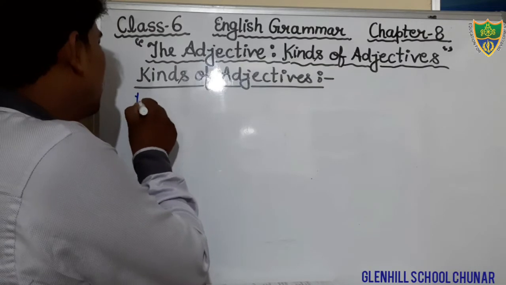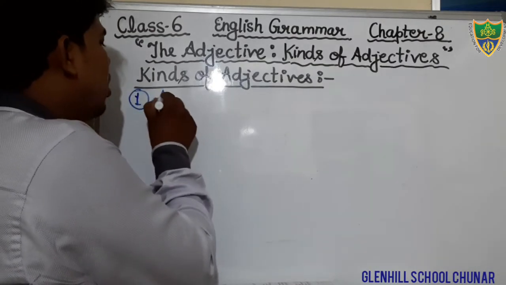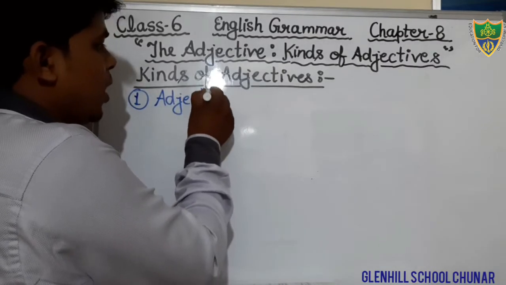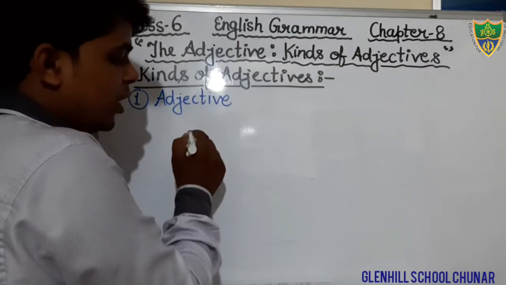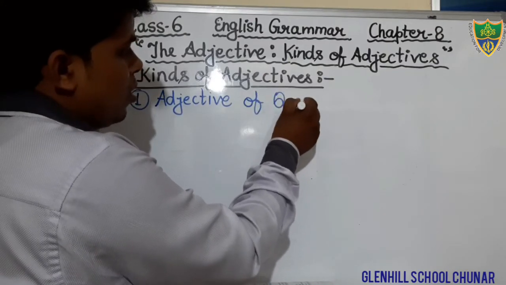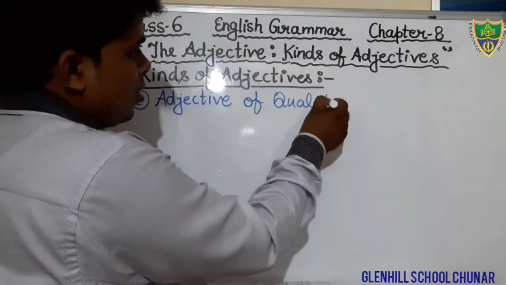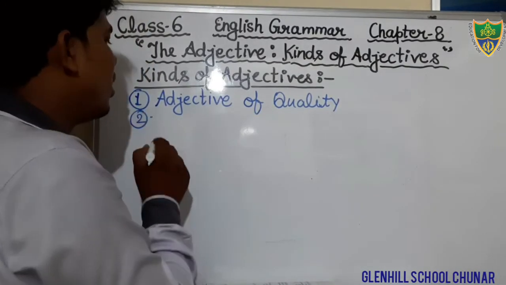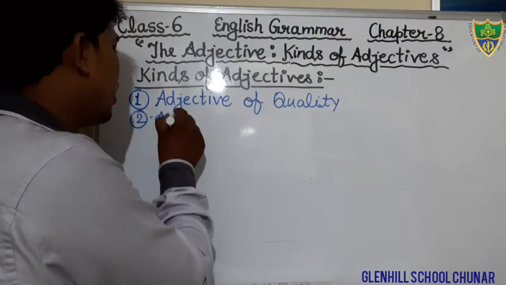Just write down adjective of quality. Another kind, second kind, you write down adjective of quantity.